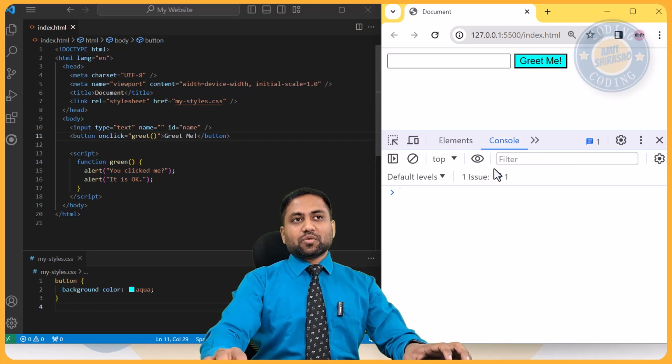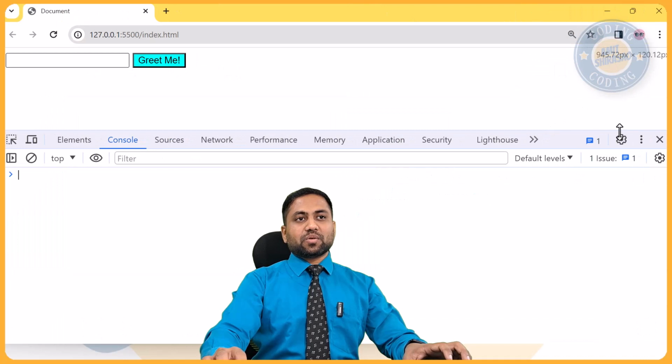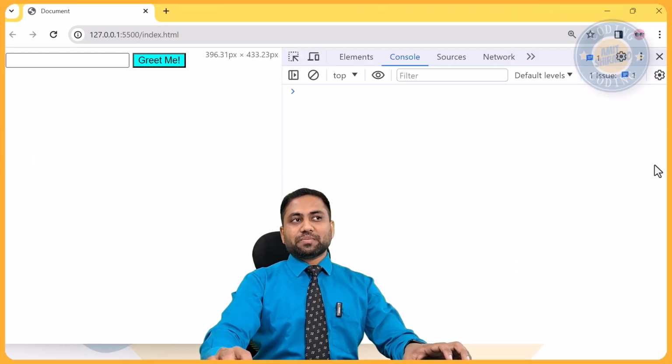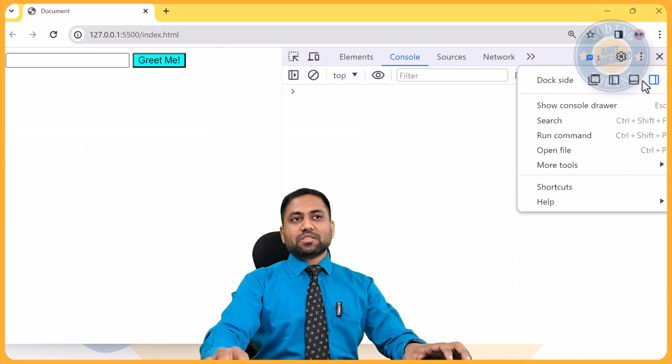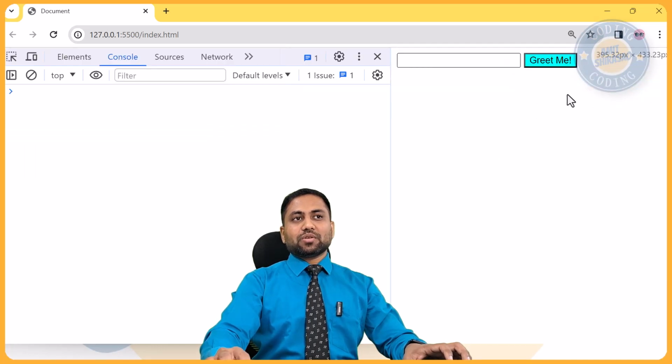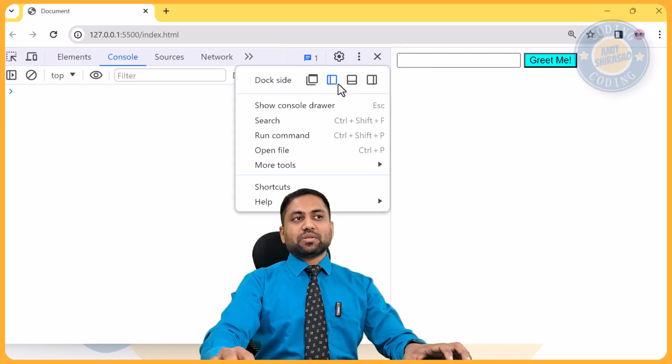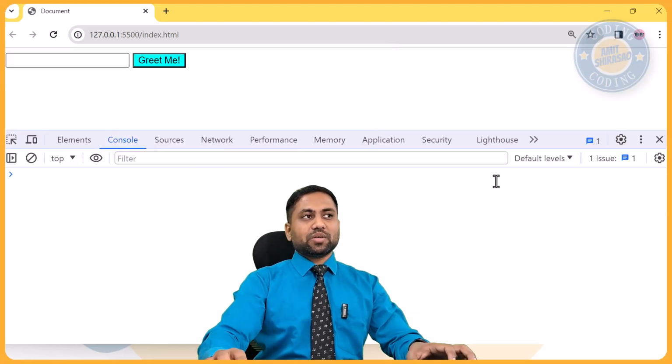If your console doesn't open like this, suppose it might be opening in this fashion, or it might have opened in some other fashion like this. So you can always change the fashion based on this button. So you can dock it either at the bottom or on the sides. You can do that.